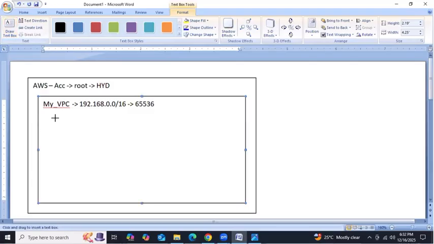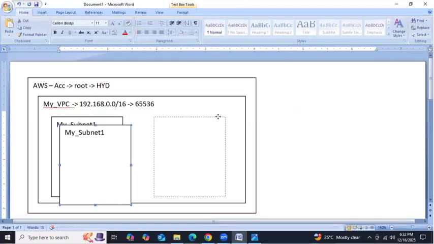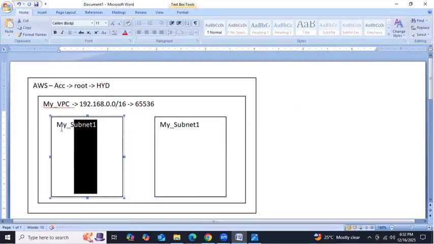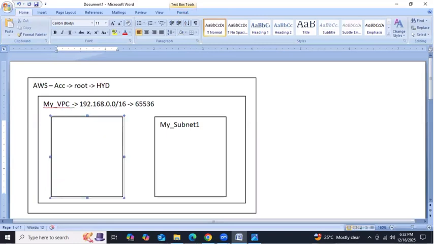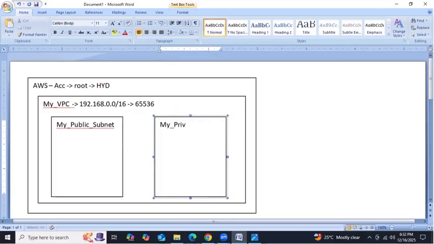In this VPC, we are trying to create two subnets. This is my subnet one, right? And then we are creating one more subnet. So simple. VPC is our home. In our home, we'll have two bedrooms. This is my public subnet. Got it, guys? And this is my private subnet. So public subnet and private subnet.